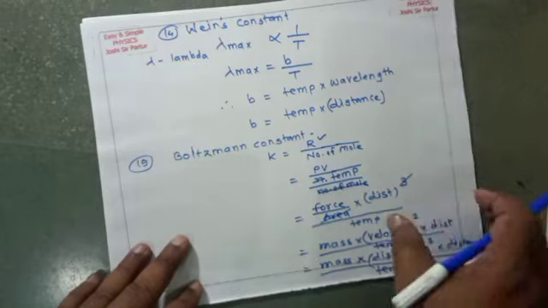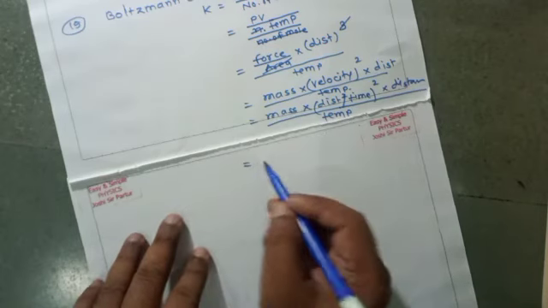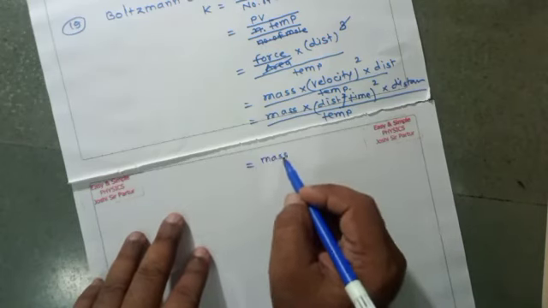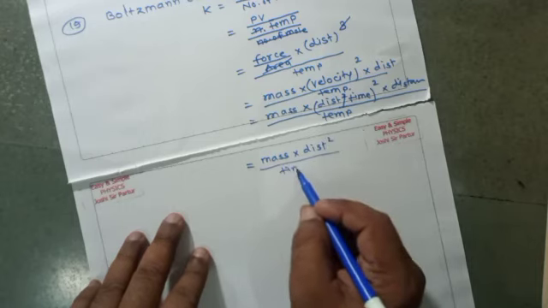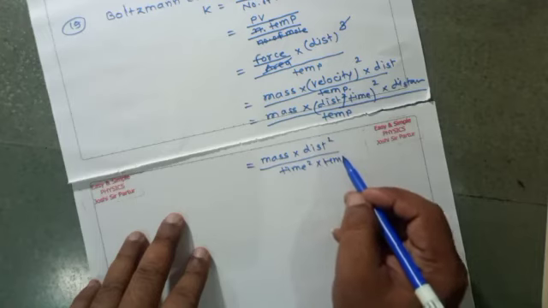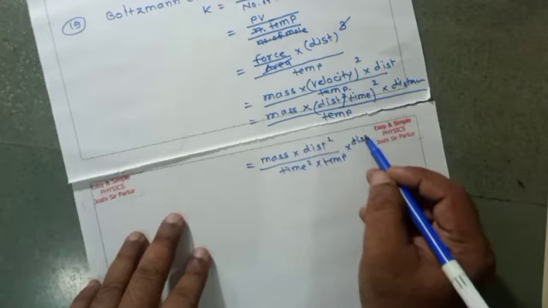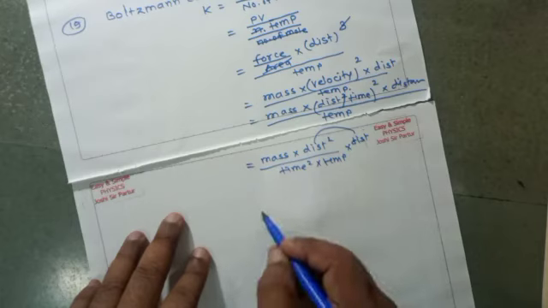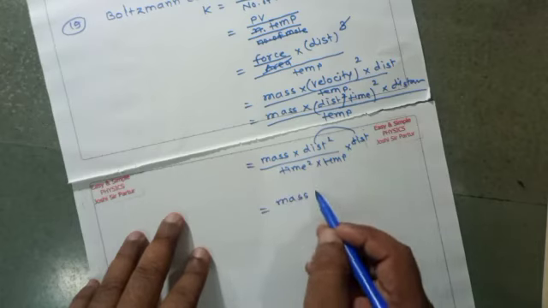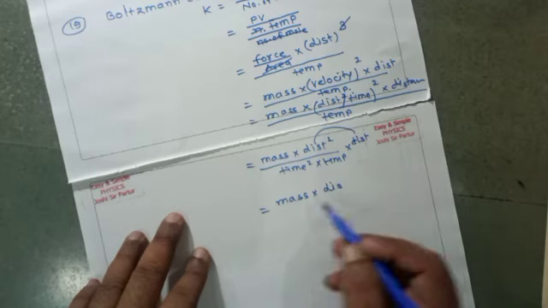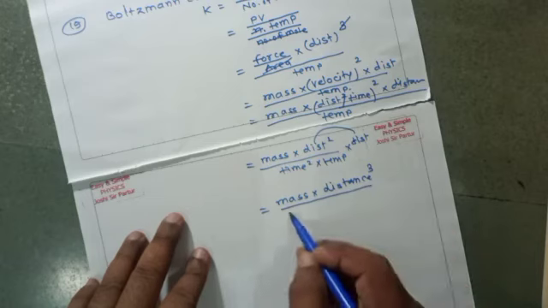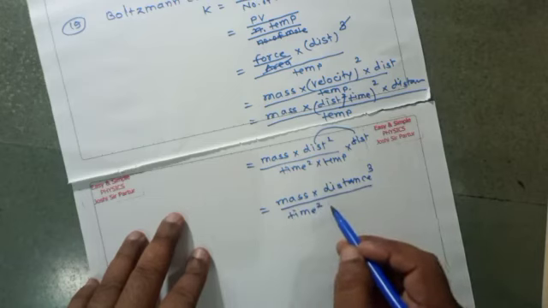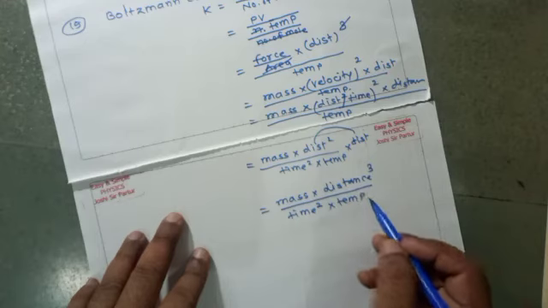So the Boltzmann constant equals mass multiplied by distance square upon time square multiplied by temperature multiplied by distance. Distance and distance square will be multiplied, so its dimensional formula will be mass into distance cube upon time square into temperature.